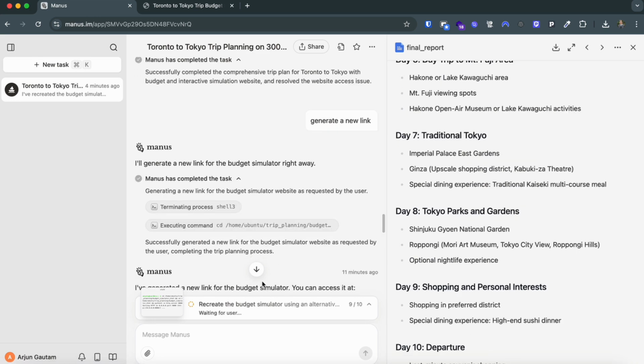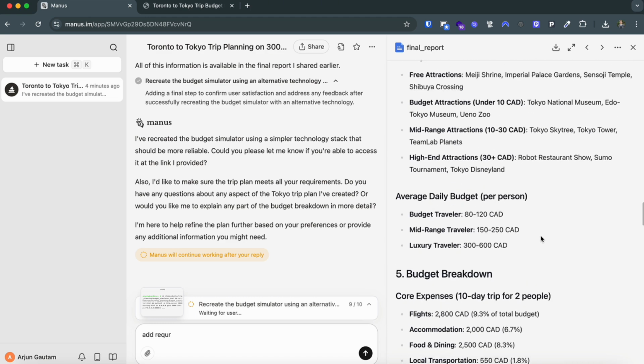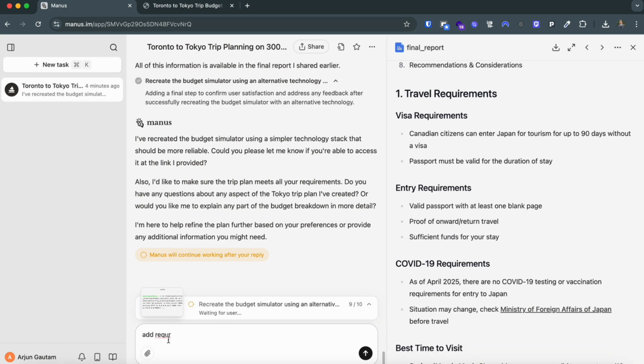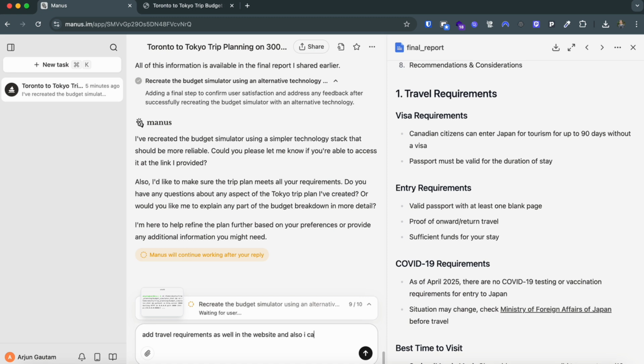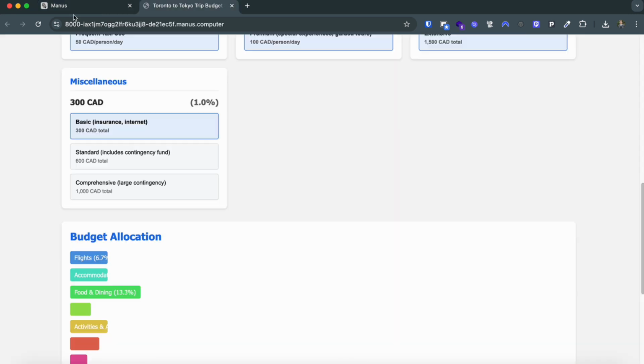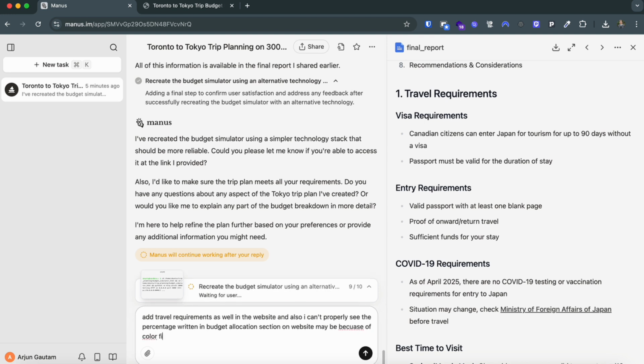So let's ask Manus again to add a requirement. What is the title called? Okay, add the travel requirement as well in the website. And what is the section called? The budget allocation. I can't properly see the percentage written in the budget allocation section on the website. So put it there as well. Maybe because of the color, so fix that also.